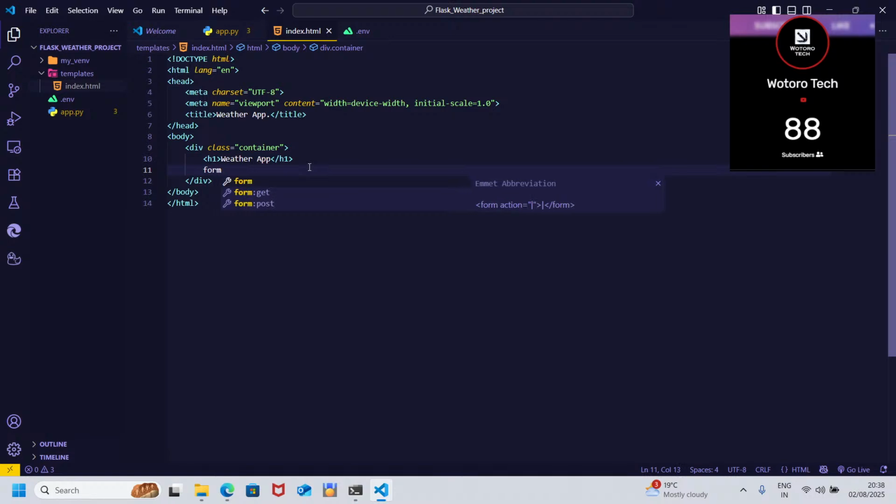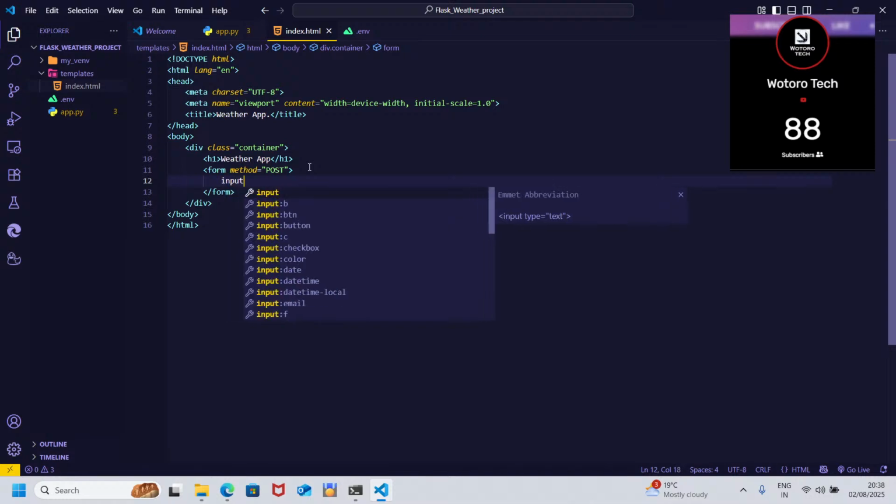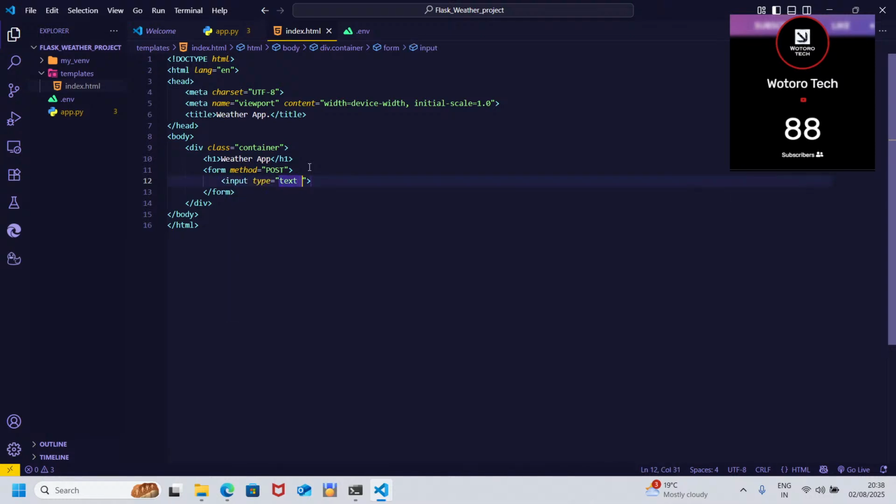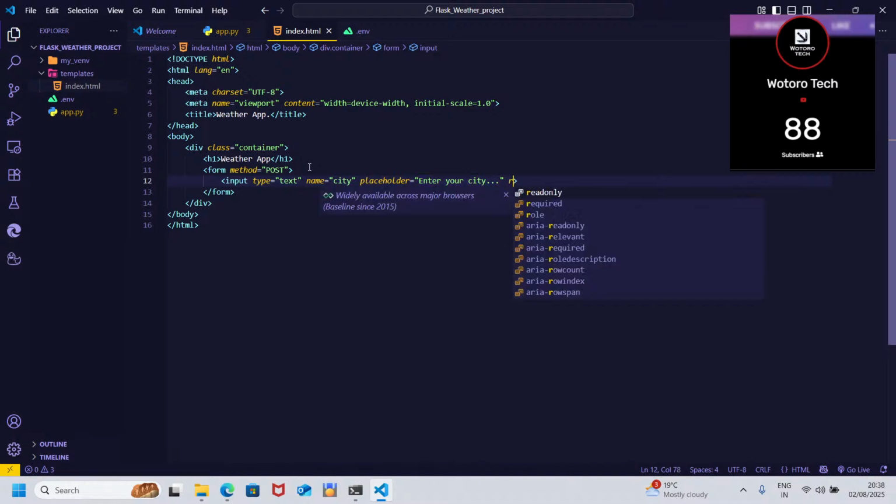We have our form. We have post, input type text, and name city, placeholder, enter your city, then required.